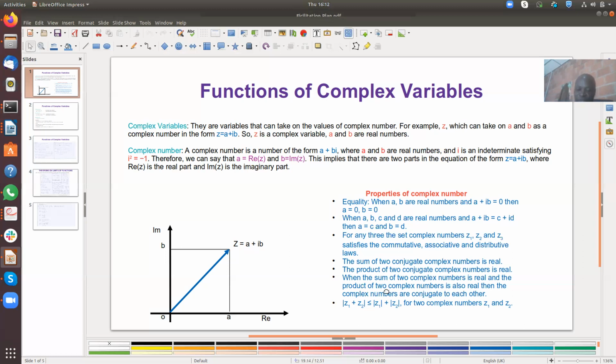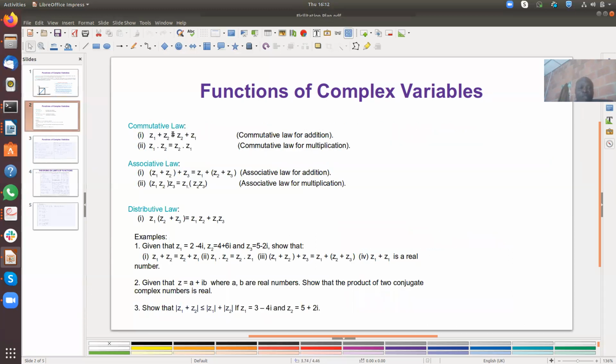If you look at this expression, we have the absolute value of Z1 plus Z2 less than or equal to the absolute value of Z1 plus the absolute value of Z2. So for two complex numbers, Z1 and Z2, you can say that by the commutative law, Z1 plus Z2 is equal to Z2 plus Z1. If you have Z1 equal to this and Z2 equal to this, when you add Z1 plus Z2, the result you obtain is the same as adding Z2 to Z1. And that's what we call the commutative law of addition.